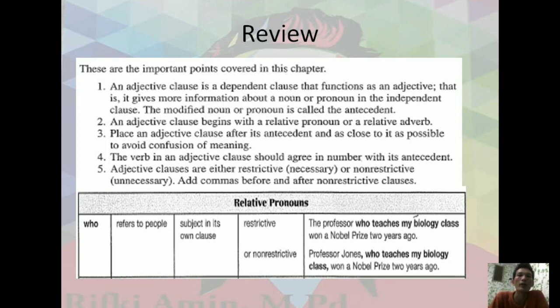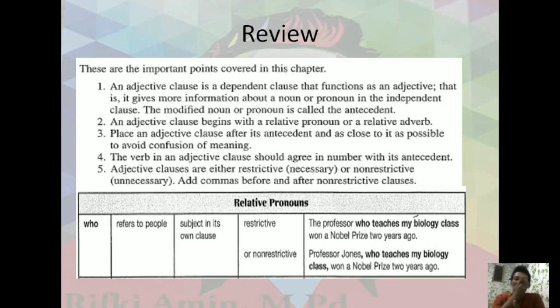Please take a look at slide 1. It's better to create the clause after gift, and then the adjective clause, and so on for car. That's why we have to place an adjective clause after its antecedent and as close as possible to avoid confusing meaning. So place the adjective clause near the noun here.